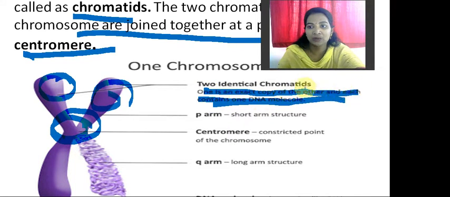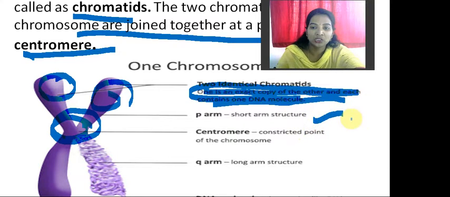So this is the nature of the chromosomes, right? Chromatids, P arm, and centromere, the constricted point of the chromosome, is also present. Q arm, the long arm structure, is called the Q arm, and the short arm structure is called the P arm.